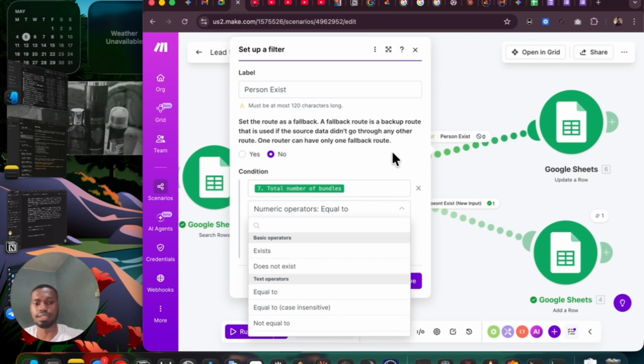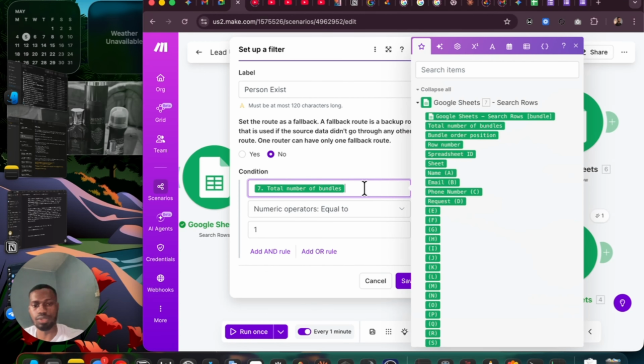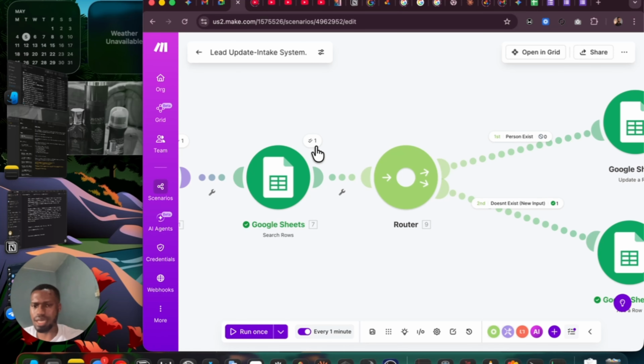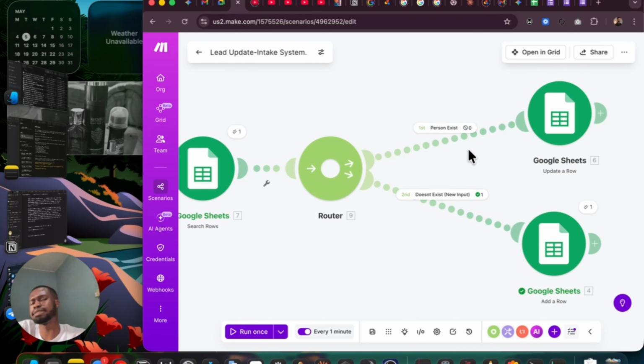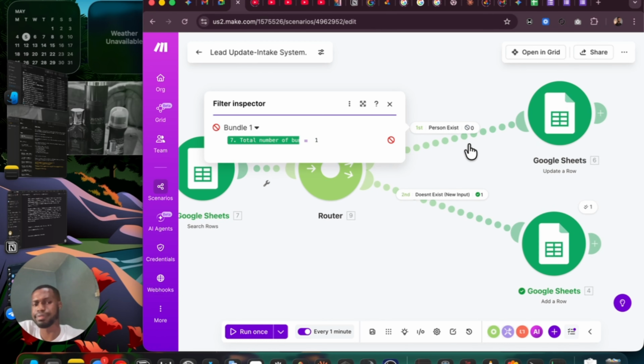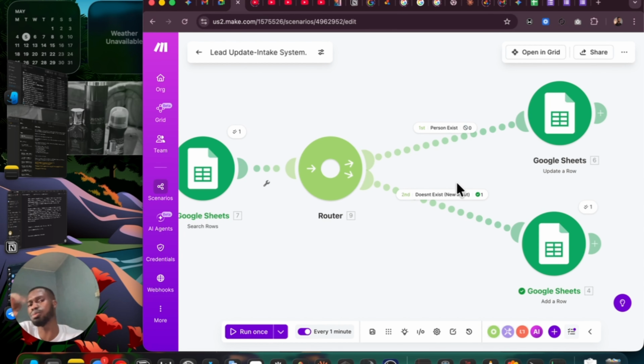Now in this case, I can say, does this person exist? That means, does this row number exist? Total number of bundles will not work in this case, I'm not trying to use numbers. Now I'm trying to know if that person exists. So does a row number like that exist? If I'm searching here for whichever output is here, after it has searched the row, I want to know if that person exists there or not. Not using numbers now, not using the total number of bundles. I just want to know if the person exists or not.